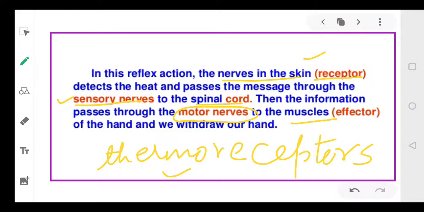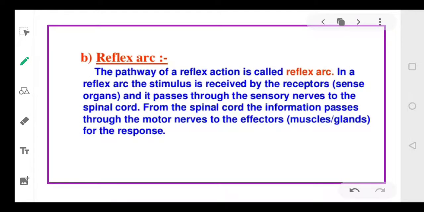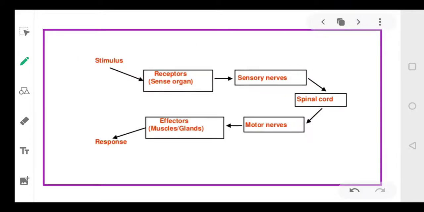Okay, dear students? This pathway is called the reflex action. Suppose you are touching a hot object. Receptors will get the message. The receptors will give the message to the sensory neurons. The message will go to the spinal cord. The spinal cord will give the message to the motor neurons.